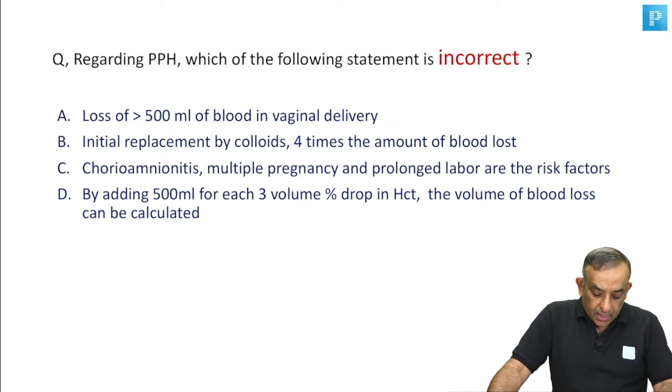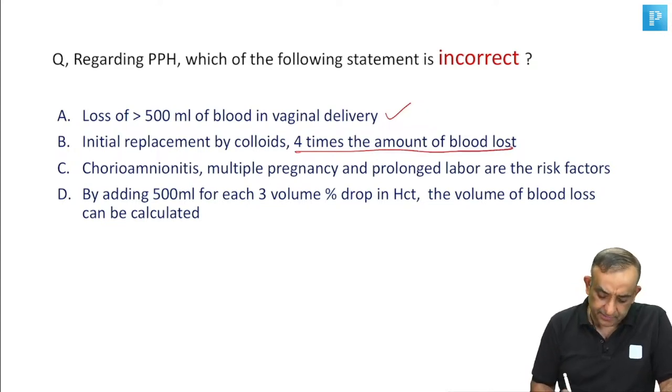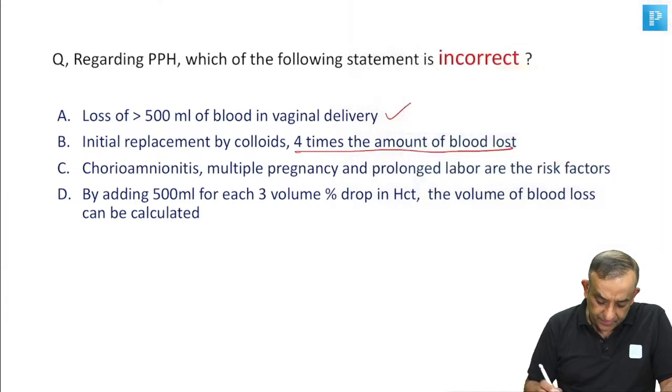Okay, loss of more than 500 ml of blood in vaginal delivery is PPH. All right, fine, this is correct. Again, the choices are not very well recalled. Initial replacement by colloids, 4 times the amount of blood lost. Not a very strong statement. I'm not very happy about this one. Then chorioamnionitis, multiple pregnancy and prolonged labor are the risk factors.